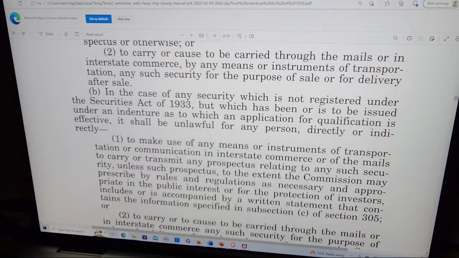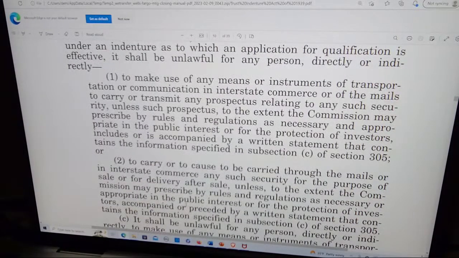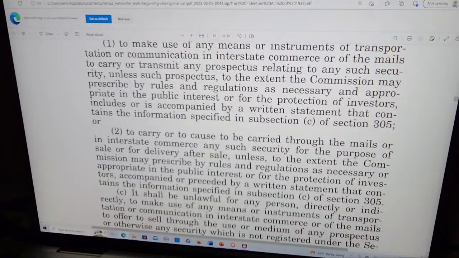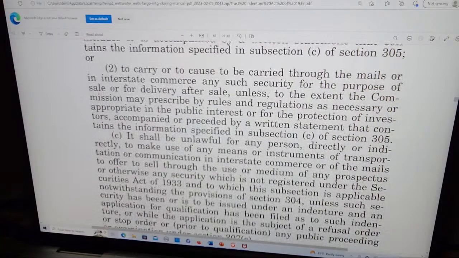B. In the case of any security which is not registered under the Securities Act of 1933, but which has been or is to be issued under the indenture as to which an application for qualification is effective, it shall be unlawful for any person directly or indirectly, one, to make use of any means or instruments of transportation or communication in interstate commerce or of the mails to carry or transmit any prospectus relating to any such security, unless such prospectus, to the extent the Commission may prescribe by rules and regulations as necessary and appropriate in the public interest or for the protection of the investors, includes or is accompanied by a written statement that contains the information specified in subsection C of section 305, or